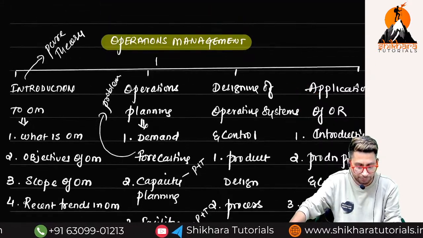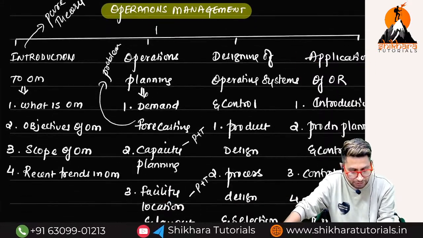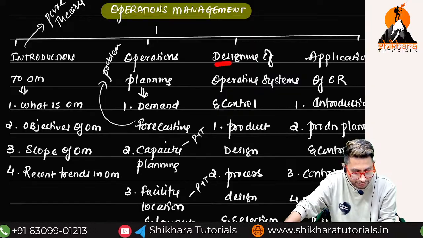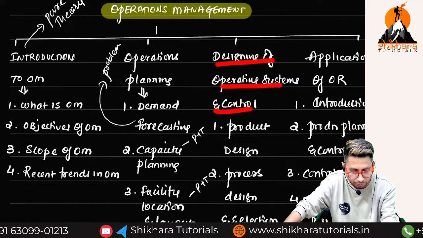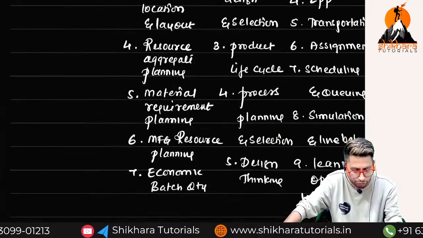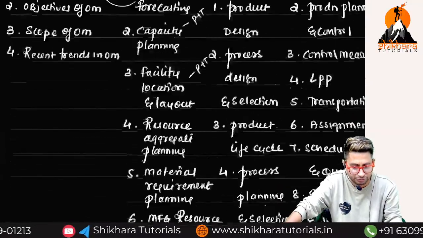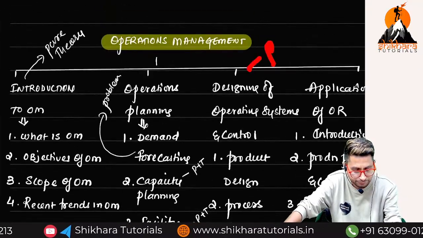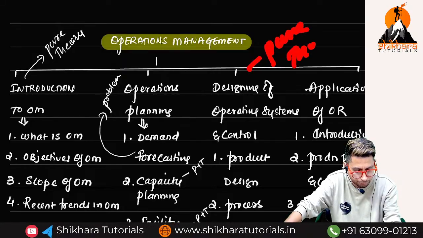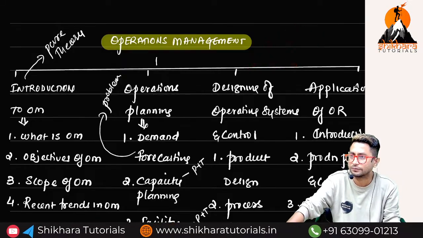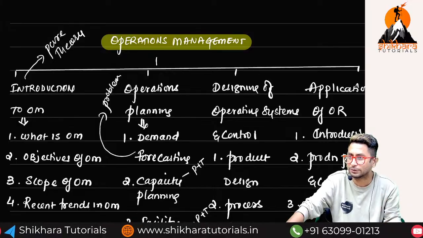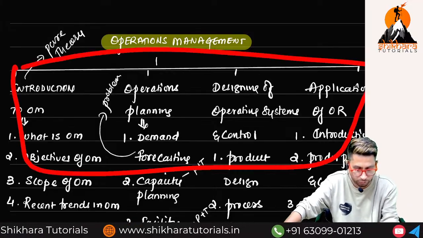Then comes chapter number 3. In chapter number 3 we have designing of operation systems and control. Here how many units? Around 4 or 5 units we have. This is also a pure theory chapter. Total we have around 7 chapters. Clear? As of now I have written 4 and below I have written 3.